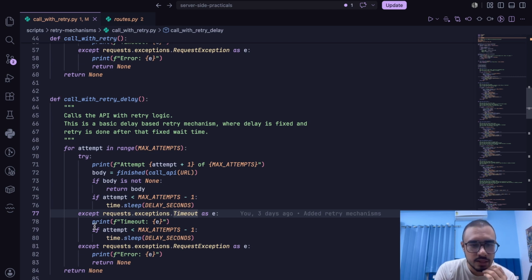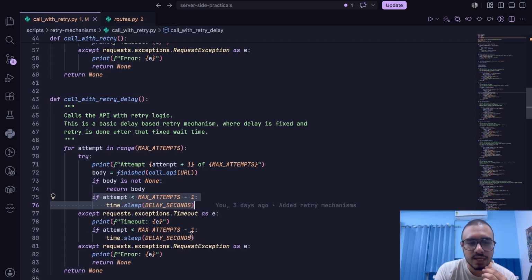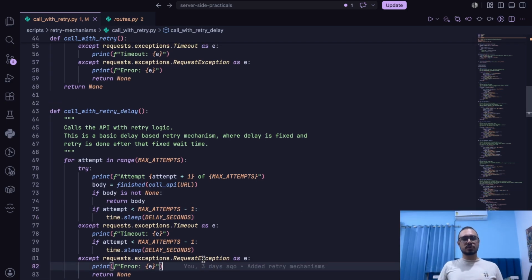And again within the timeout, we can also see a similar kind of pattern. We have this line as it is copied here, which means we are in timeout also, we are waiting for delay and retrying again. Now this pattern makes it much more robust. We are having a slight delay between all the users before retrying all the requests at the same time. So there is a way lesser chance of the server choking up.